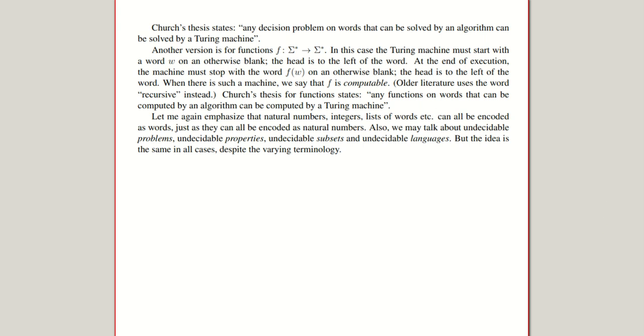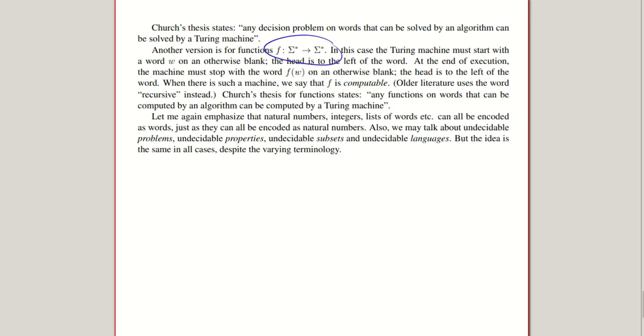Church's thesis on words: problems that can be solved by an algorithm can be solved by a Turing machine. So if we can write out an algorithm which solves some decision problem and returns true or false, then we can do it by a Turing machine. Another version of functions is if we map sigma star to sigma star.